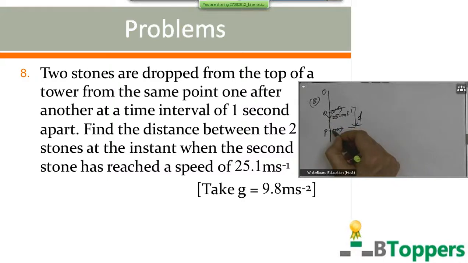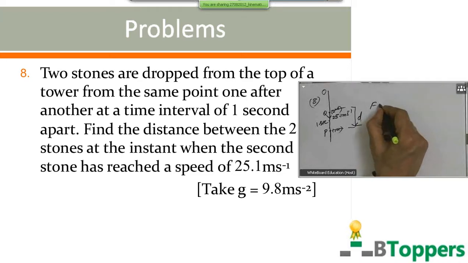That means the second stone will come to the point P after 1 second, because the two stones are dropped successively one after another with a time interval of 1 second. That means the second stone is dropped 1 second later than the first stone. Therefore, the second stone will move along the same vertical line which the first stone moves, but 1 second later.